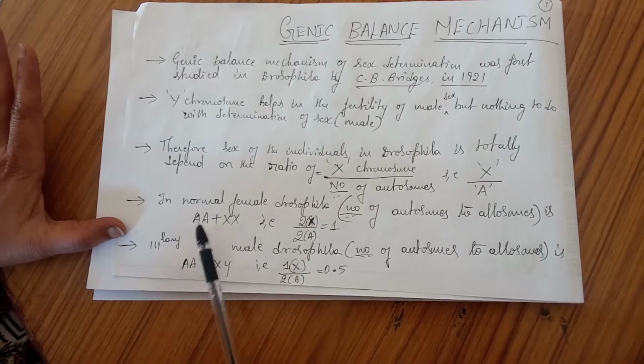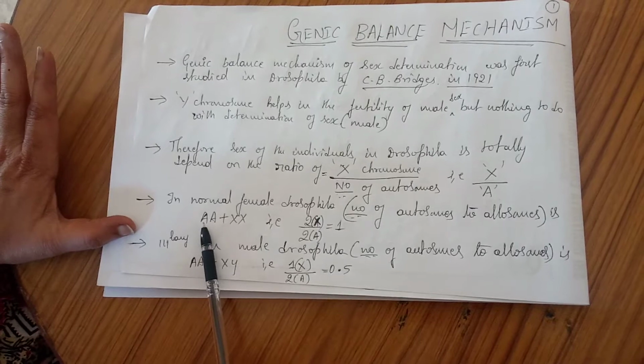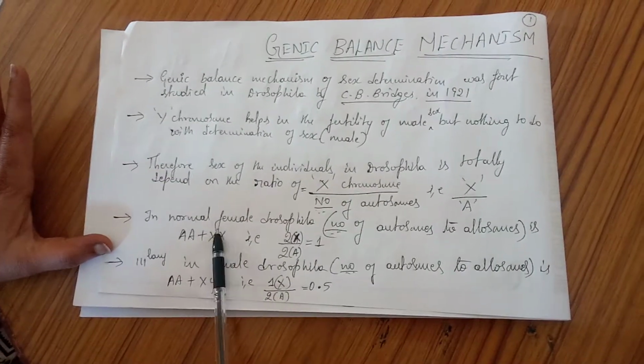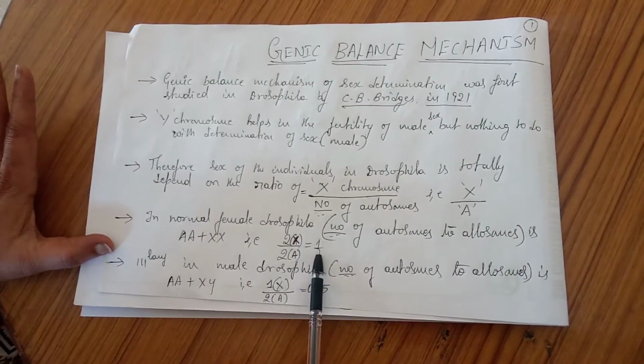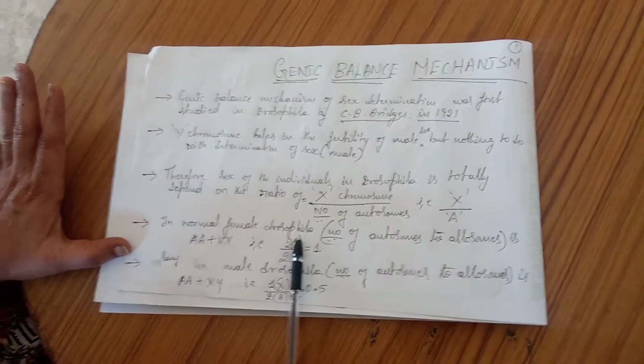That is, the ratio of X chromosomes to autosomes will determine the sex of the individuals in Drosophila. So for example, in case of female Drosophila, we know that it can be represented with the genotype AA plus XX. That is, they have 2 X chromosomes and 2 autosomes. So the value coincides exactly to 1, then it is called a normal female Drosophila.